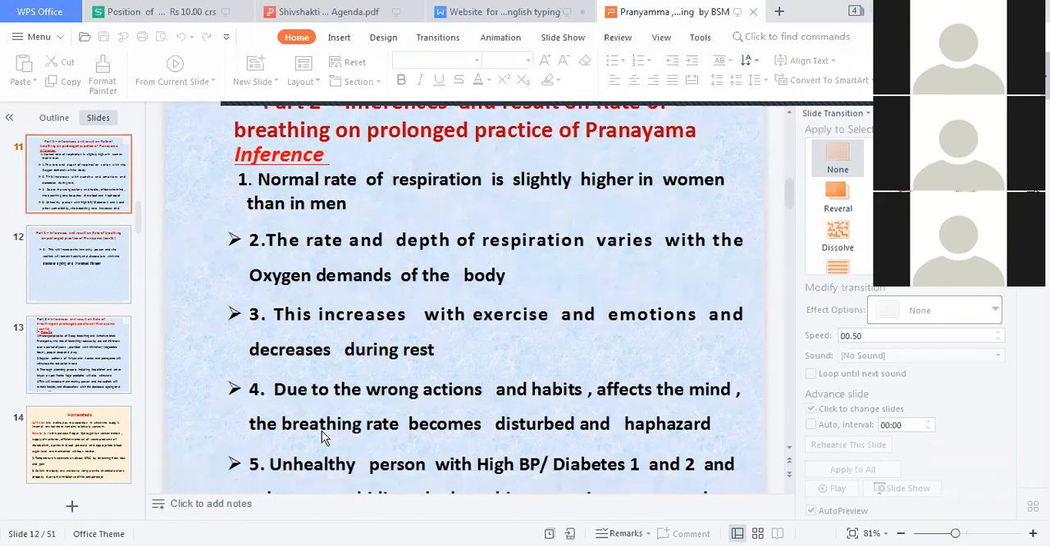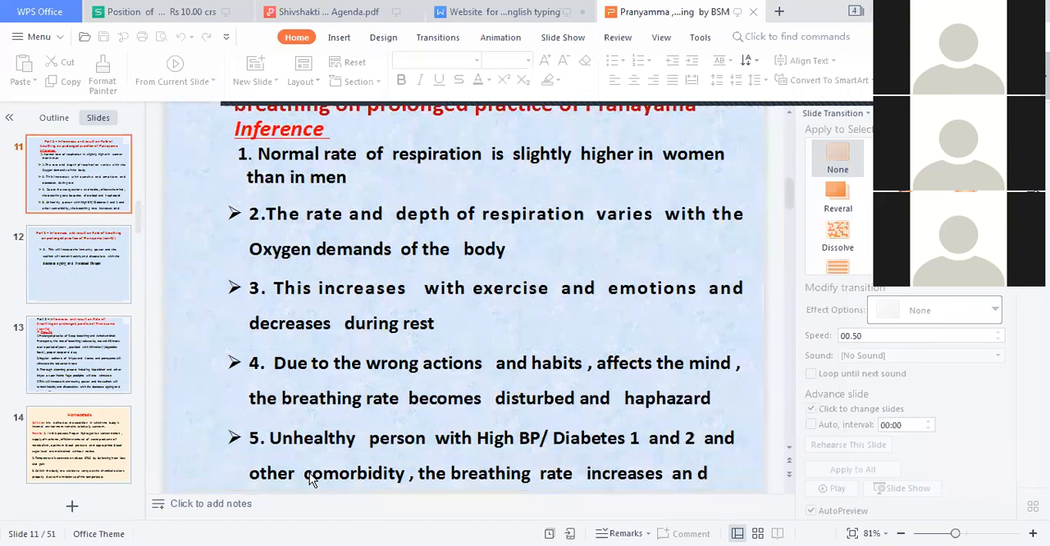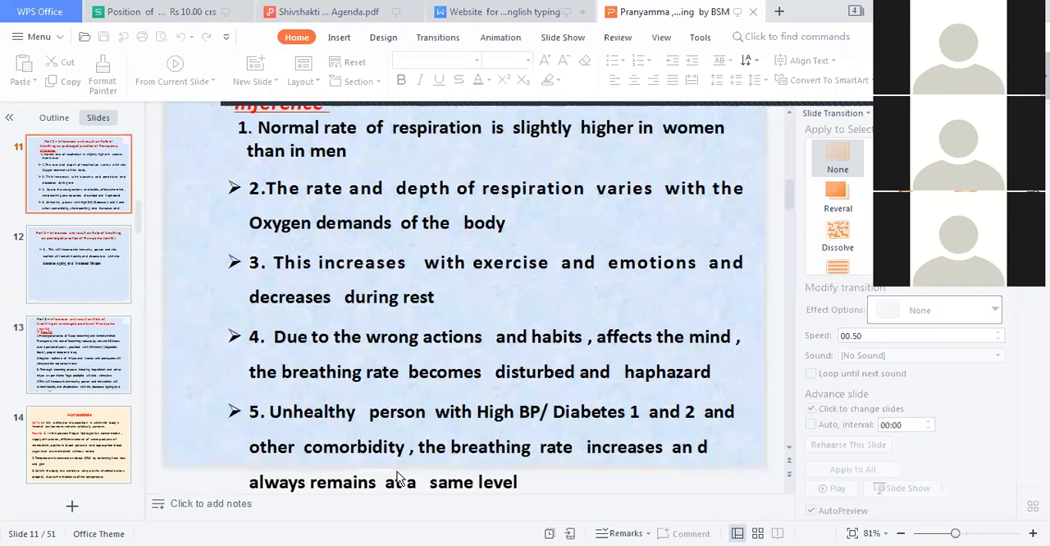Okay. Then this was the fourth. Fifth point is an unhealthy person with high blood pressure, diabetes 1 and 2, and other comorbidities. The breathing rate increases and always remains at the same level. I told you starting में जिसको व्याधि है, जिसको health issues है, his breathing rate goes on slightly increasing. Okay. How will that be brought down? Due to the continuous practice of asanas and pranayama and the medicines.